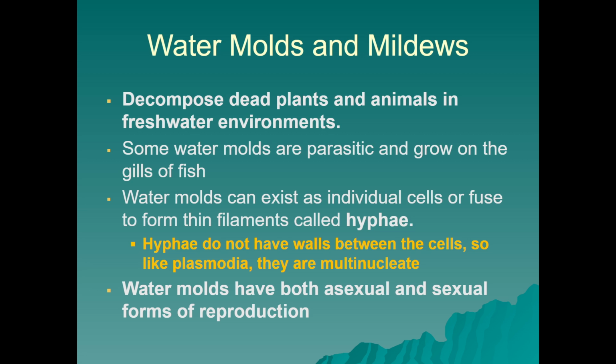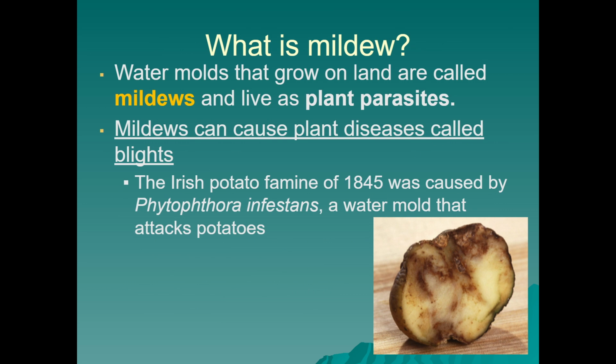Water molds can exist as individual cells or fuse to form thin filaments called hyphae. Hyphae are similar to what we see in true fungi, but here they do not have cell walls between the cells, so they are more like plasmodia. Even though they're multinucleate, they're not going to have the same cell wall, cell structure, or have chitin like true fungi do. Water molds do have both asexual and sexual forms of reproduction, and so we see kind of that dichotomy in reproduction like we saw with the alternation of generations.